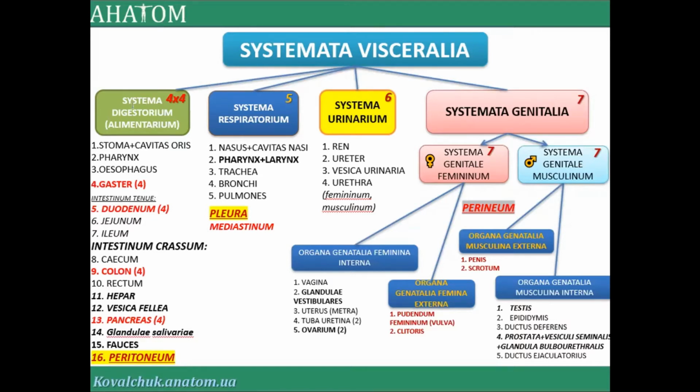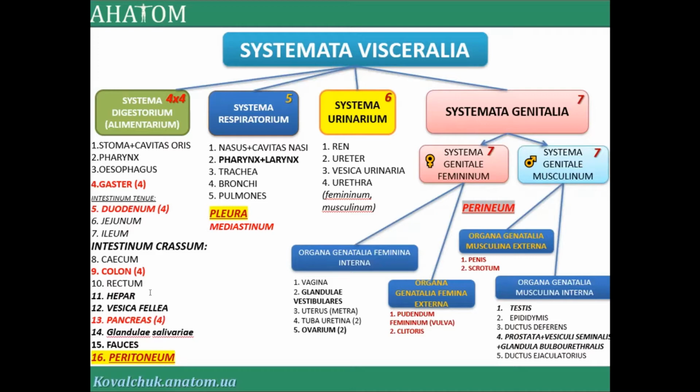Rules for the digestive system: 4 by 4. Together it will be 16 organs of the digestive system. Very good if you remember and understand some organs with 4 parts. 4 parts in 4 organs: stomach, duodenum, colon, and pancreas.